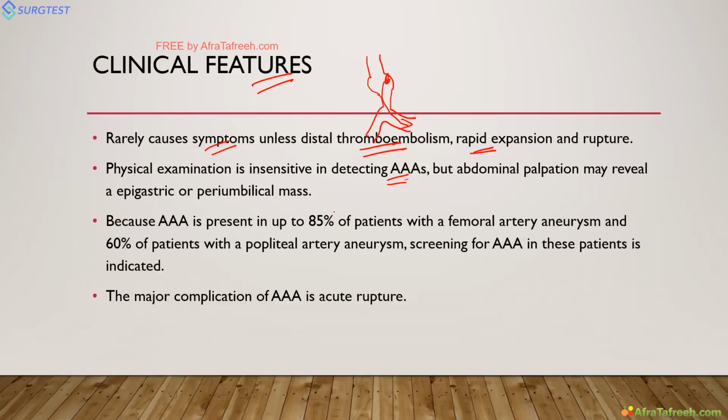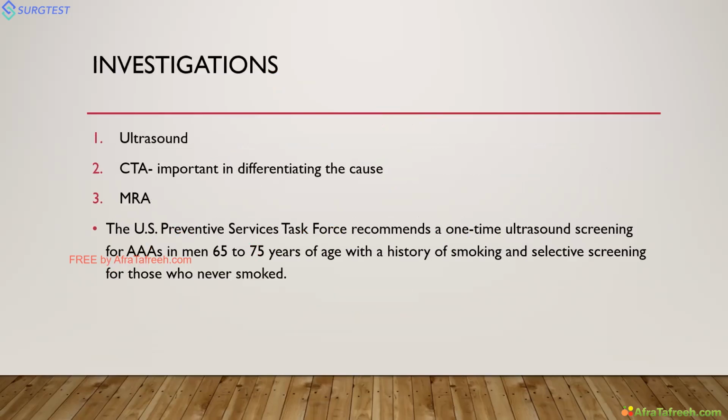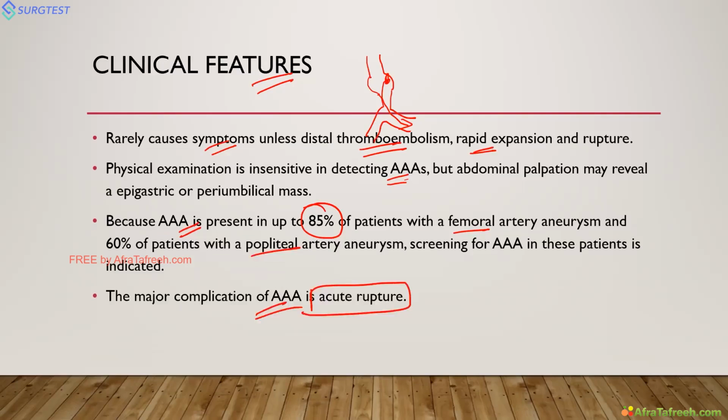Another thing: whenever you're screening a patient for other things and see a femoral artery aneurysm or popliteal aneurysm, there is definitely a high risk of abdominal aortic aneurysm, so you have to screen that patient. The major complication is rupture. Whenever the patient has abdominal pain and hypotension, think of abdominal aortic aneurysm causing bleeding and hypotension.